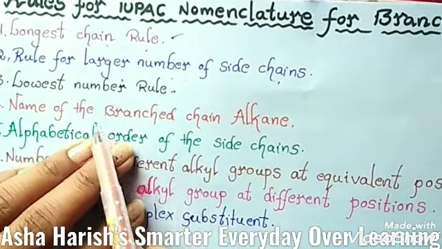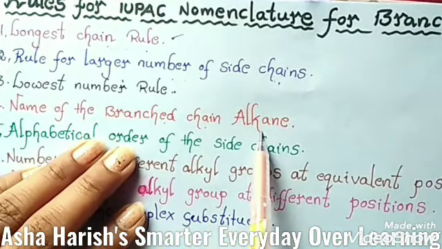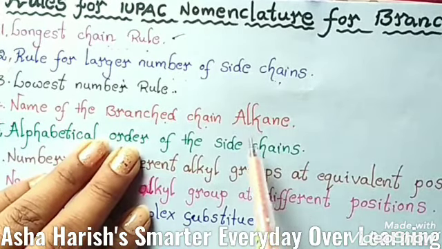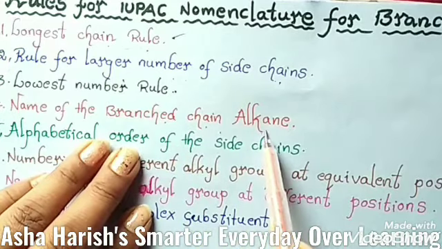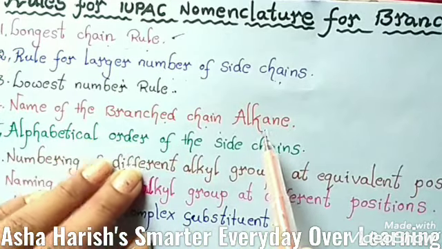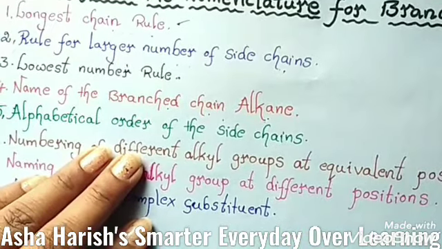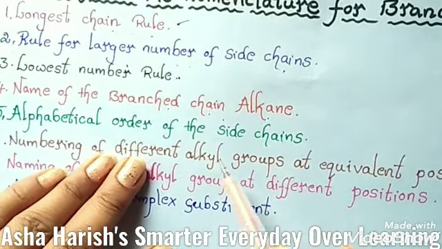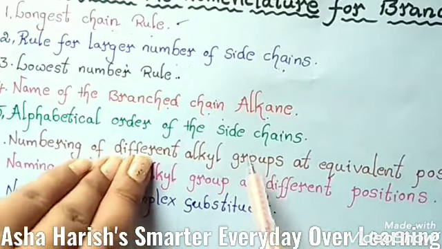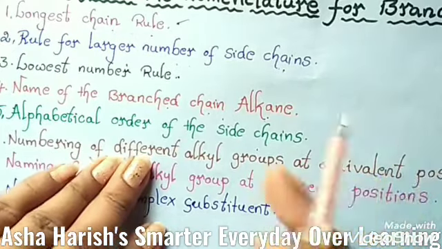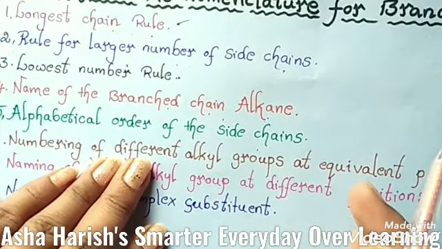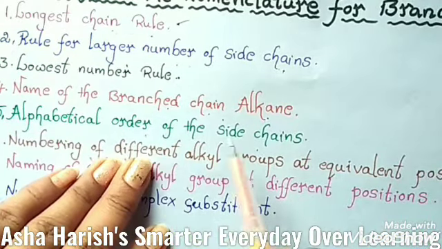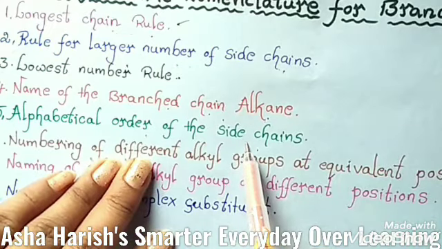And the fourth one, you can see here, is the name of the branched chain alkane, how we can give the name to that particular compound, the alkyl group. For the branched chain, you can apply this fourth rule. The fifth one is based on alphabetical order of the side chains. Suppose an ethyl group and a methyl group, two types of groups, are located in that compound. Then based on alphabetical order, you should give the name to that compound.